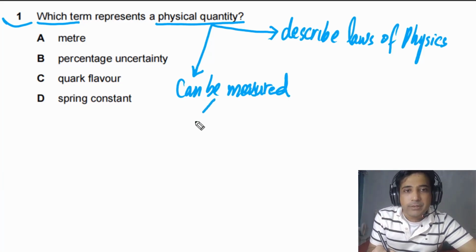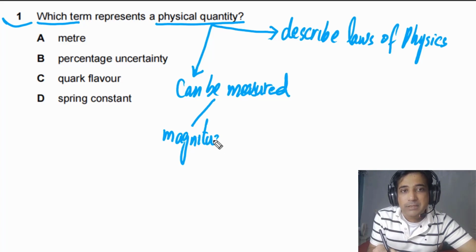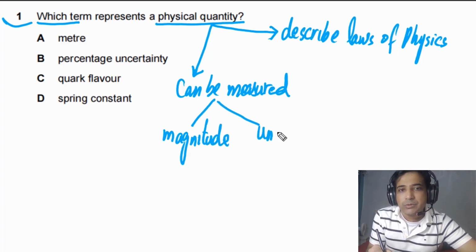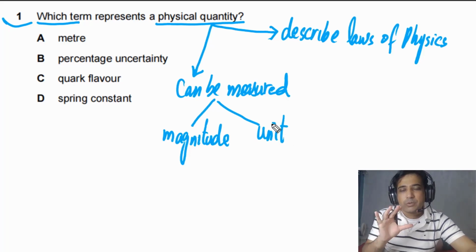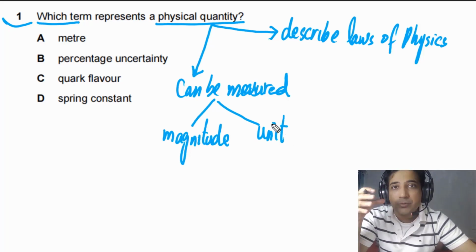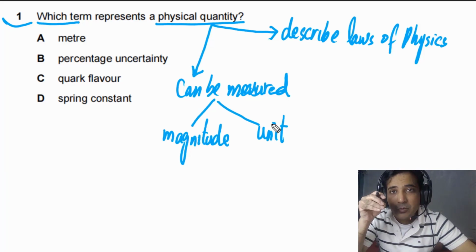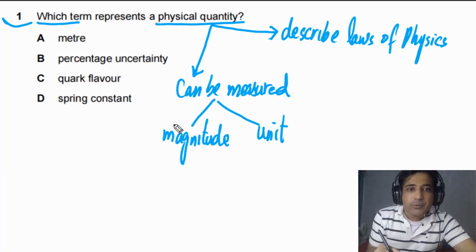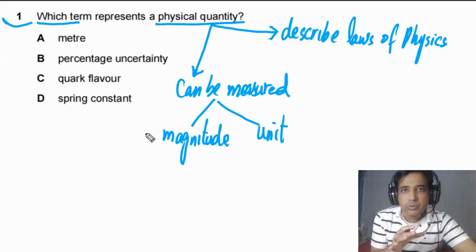It simply means that a physical quantity must have magnitude, but it can also have a unit. Unit is optional. Some physical quantities do not have a unit. Strain is a physical quantity, but it's a ratio between two physical quantities, so it has no unit. So a physical quantity must have magnitude and should have a unit most of the time.